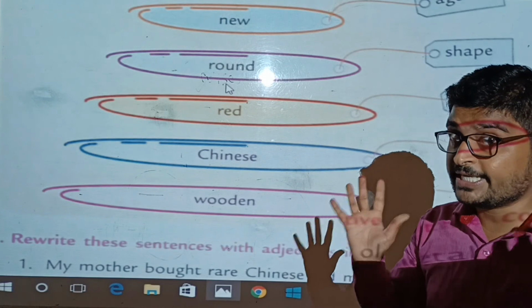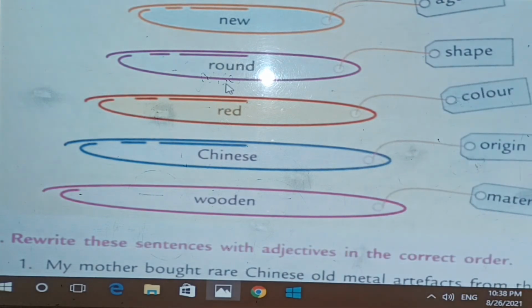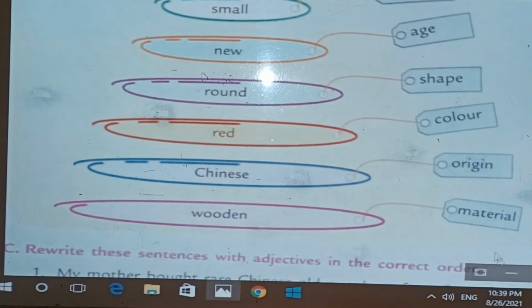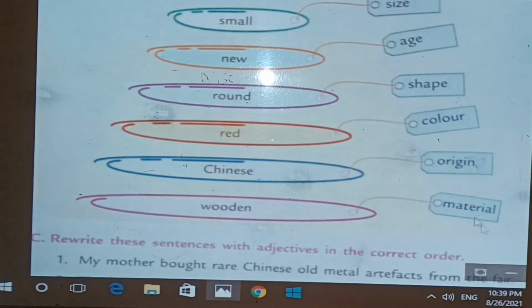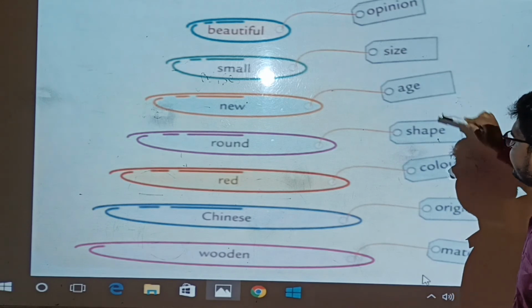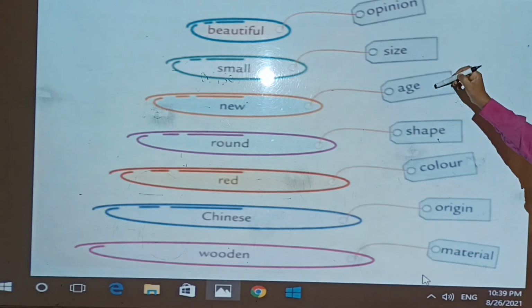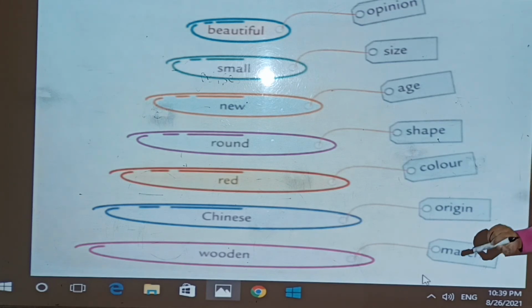So remember this order. First is opinion, size, age, shape, color, origin, material. Remember: opinion, size, age, shape, color, origin, material.